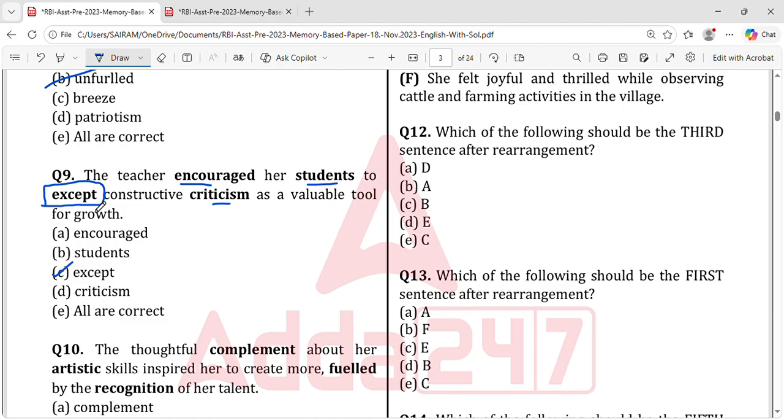Accept here means you're excluding something. Except this. There were only 16 students in the class except Ram. It means excluding Ram, there were 16 students, and except means you're considering excluding something.